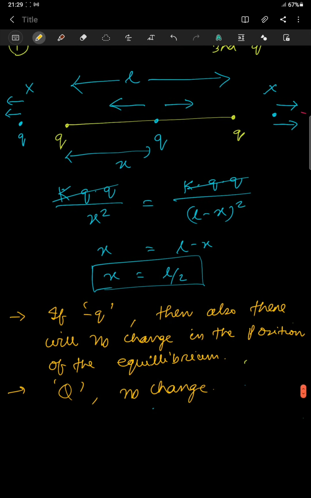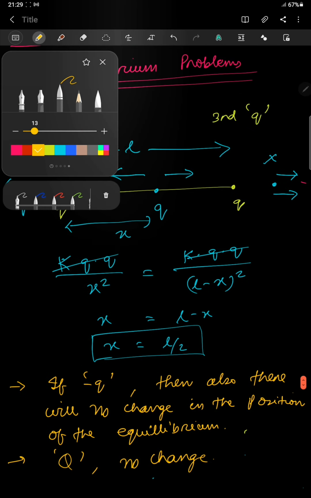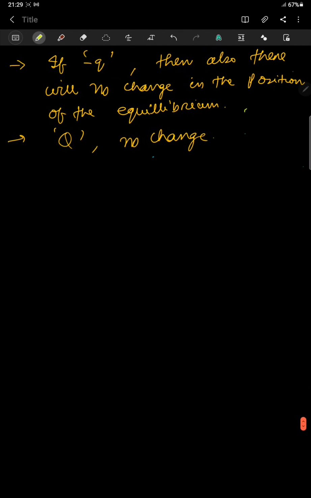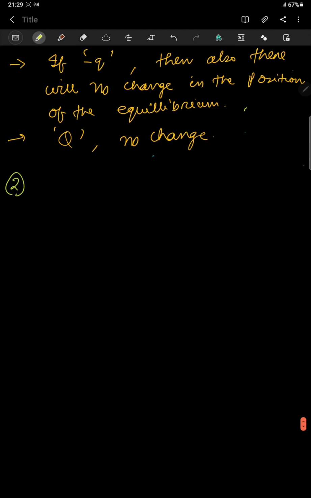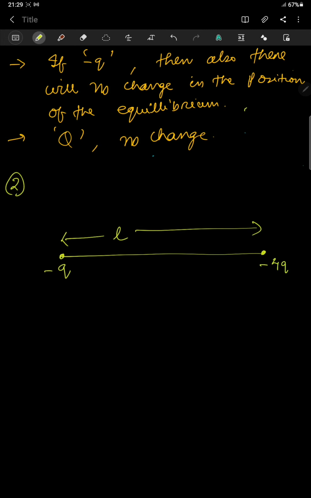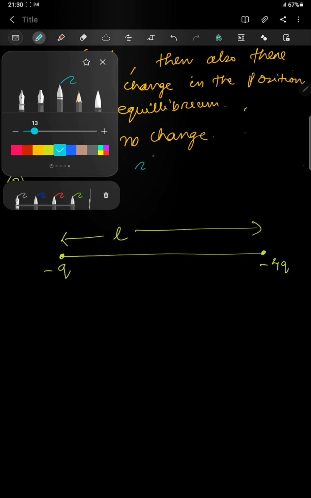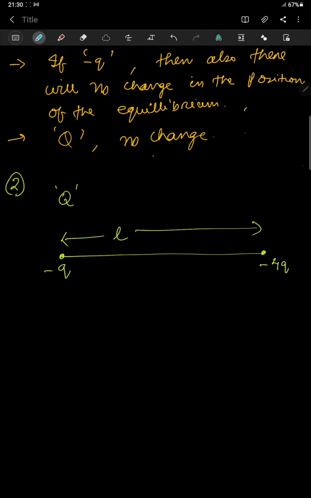Okay, now let us do the second problem. In the second problem, again we have two charges. The separation between the two charges is L. One of the charges here is minus q. The other charge is minus 4q. It is asking where I can keep the capital Q so that it will be in equilibrium. Let us assume that I keep the charge Q somewhere here at a distance x.